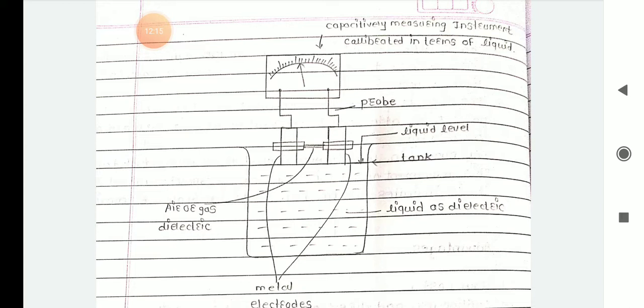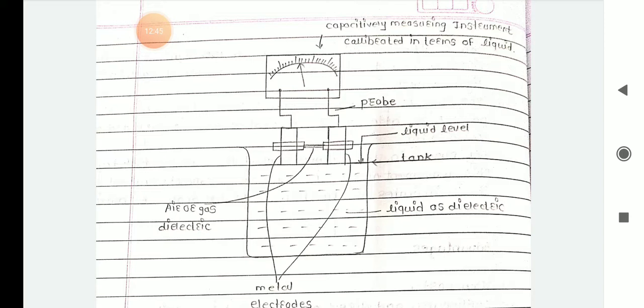It consists of two metal electrodes fixed parallel to each other and acting as the plates of a capacitance. This system is used for conducting and non-conducting liquid level, which acts as a dielectric material. If you want to use that dielectric material, it will act as conducting or non-conducting.